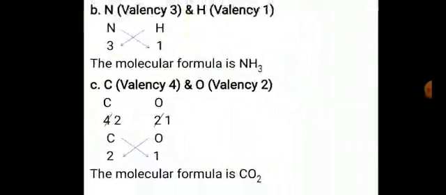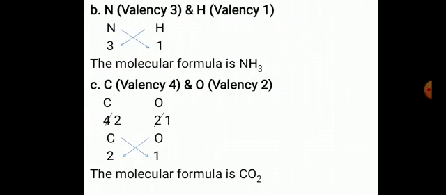Nitrogen has valency 3 and hydrogen has valency 1. Children, you have to write the first element and below that the valency of that element and then do cross multiplication. Nitrogen is multiplied by valency 1 and hydrogen is multiplied by valency 3. The molecular formula is NH3.